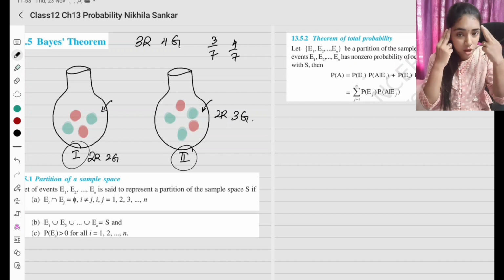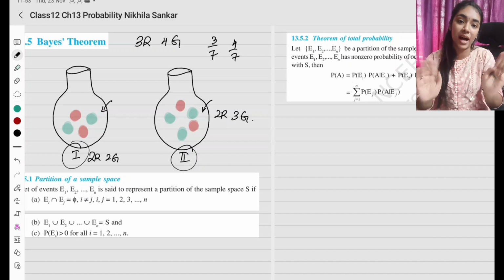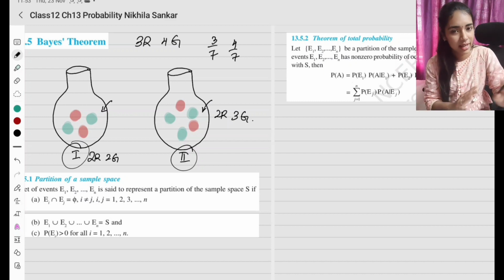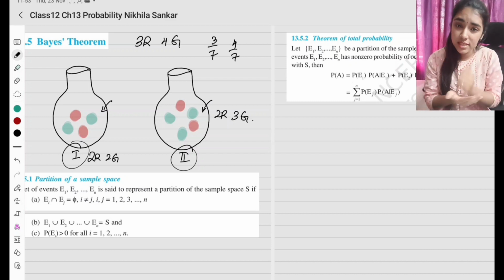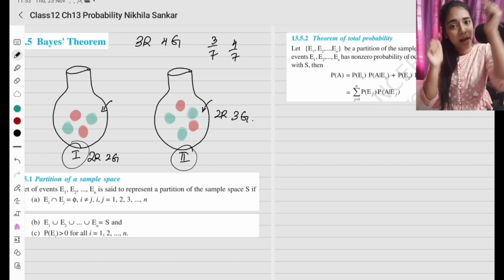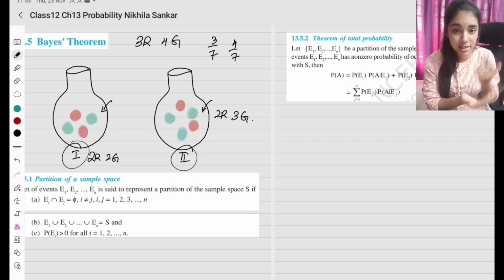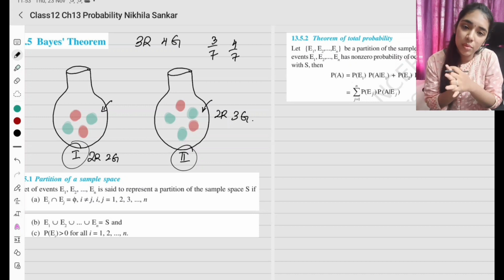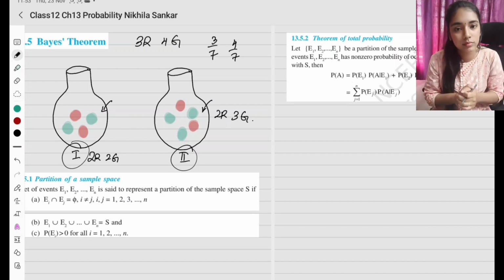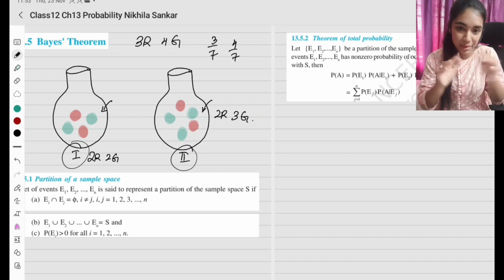இங்க வந்து நம்மளோட கான்சென்ட்ரேஷன் பால்ல கிடையாது, எந்த பேக். Okay, so given that it is going to be a red ball, ஆனா what is the probability that it is going to be from bag 1? Or what is the probability that it is, given that it is a green ball, going to be from bag 2? Okay, so இதுதான் நம்ம இதுல பார்க்க போறோம்.